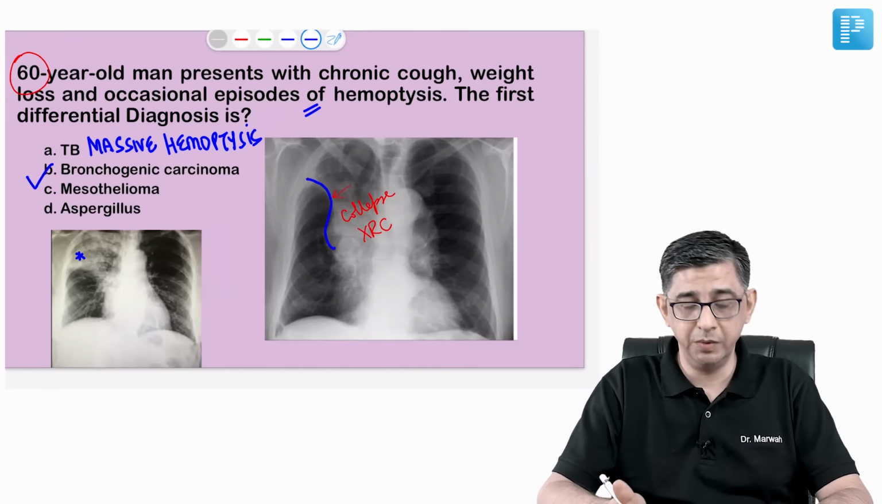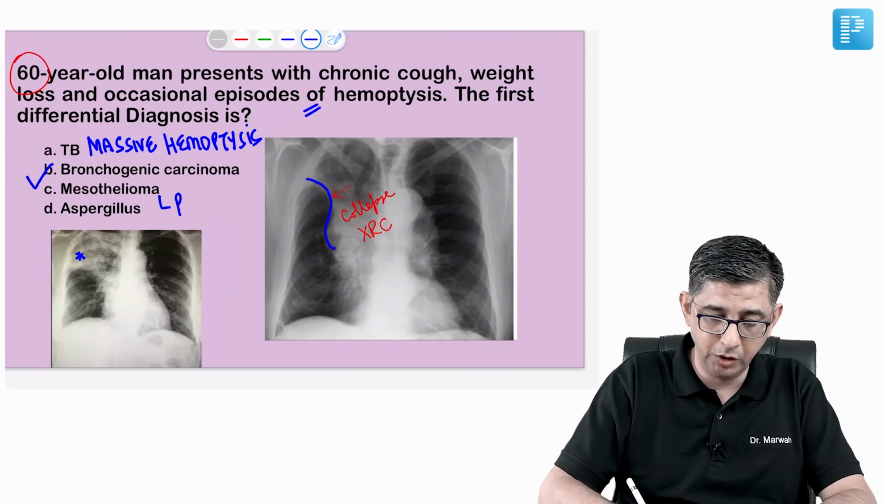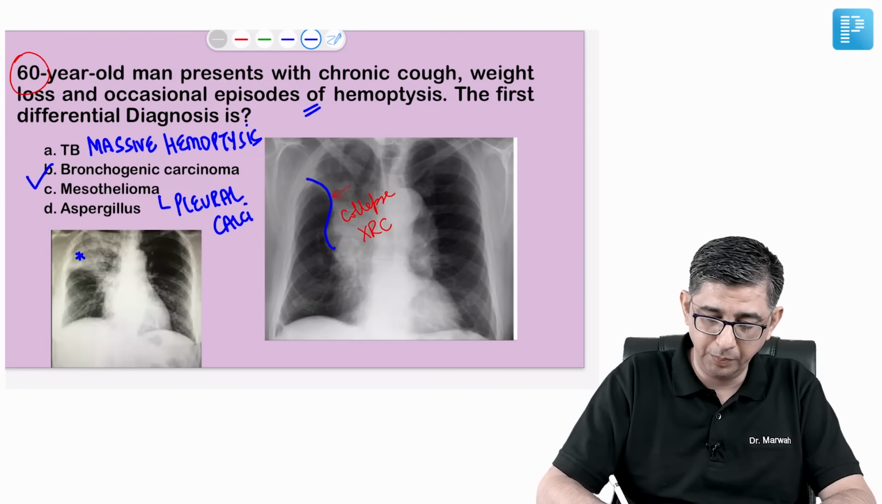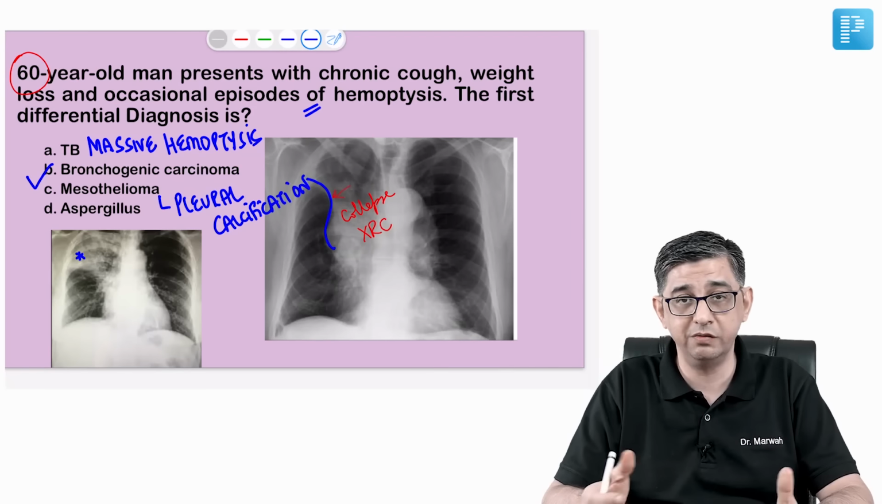As far as C is concerned, mesothelioma, it can be ruled out because mesothelioma will have a pleural calcification. But if you look at the periphery of the lung, there is no evidence of any whiteness present. I mean, calcification will produce a white line.